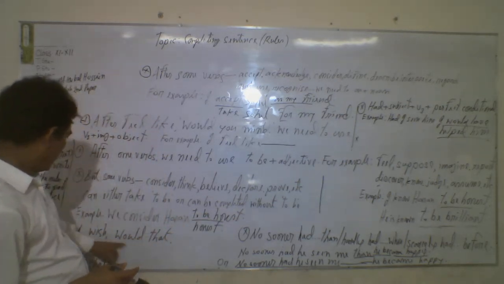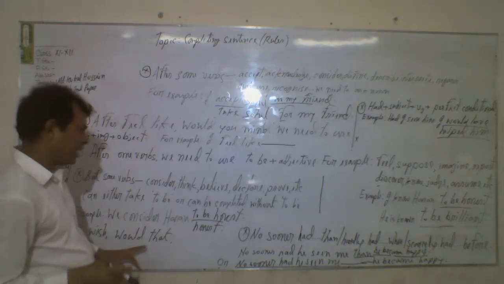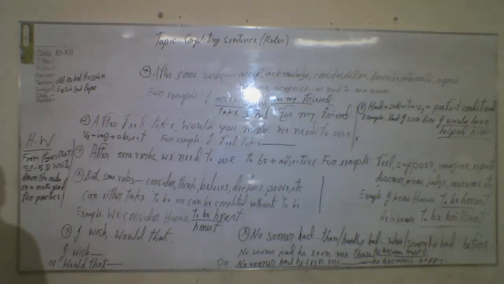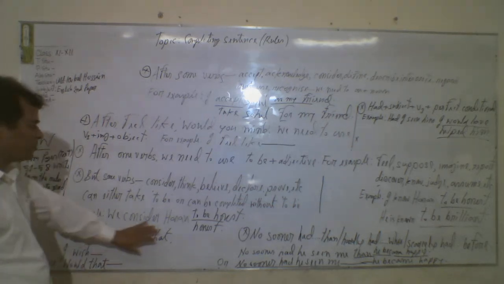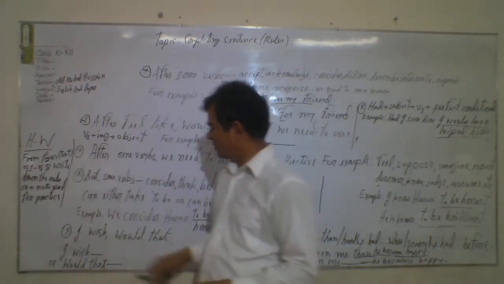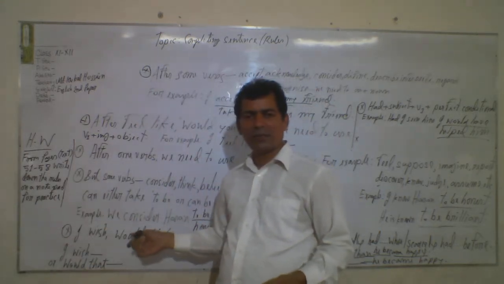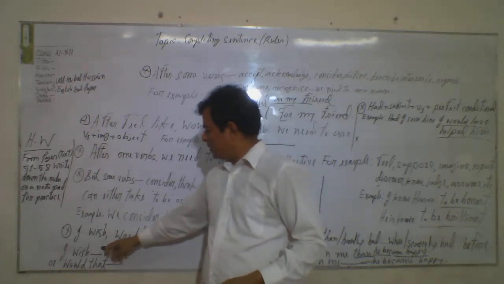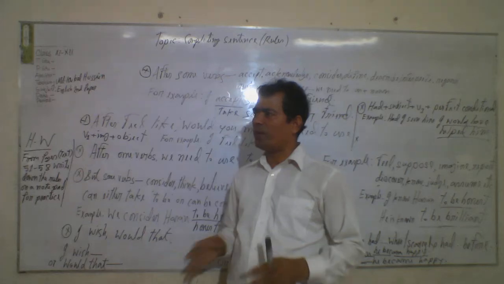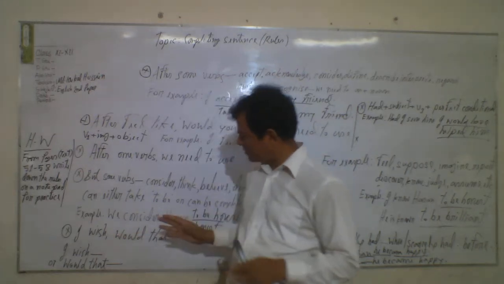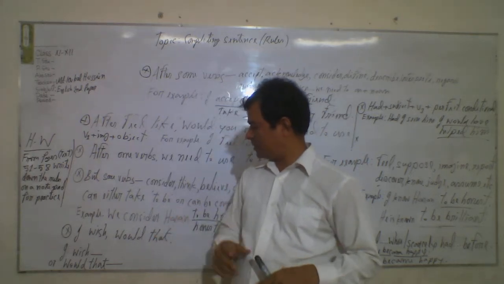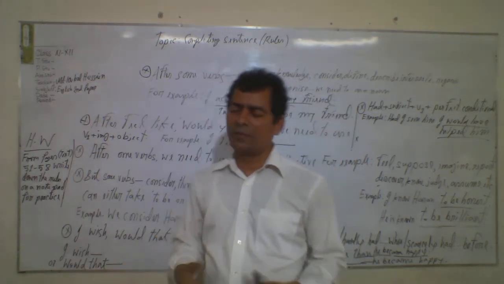Now, wish, would that: after these verbs, we use this structure to refer to something unreal, as I told you at the beginning of my class. If you use the be verb, always use "were" for all subjects, all numbers, all persons, first, second or third person, singular or plural.